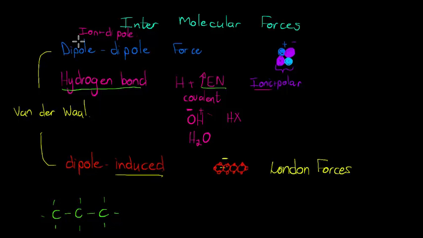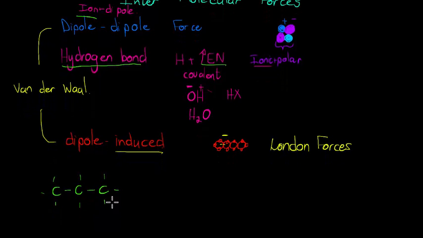It's not an ionic bond either, otherwise it would have been ion-dipole forces. So what we do have here are these dipole-induced dipole forces.